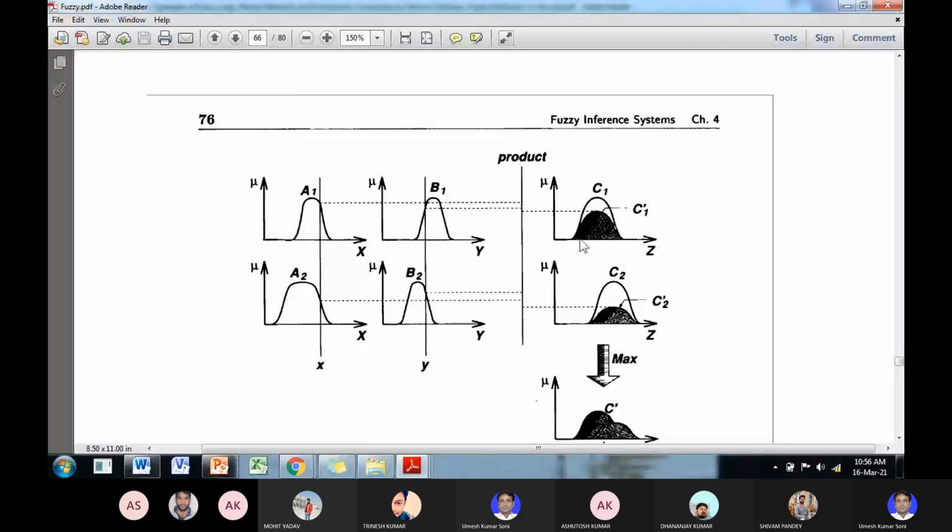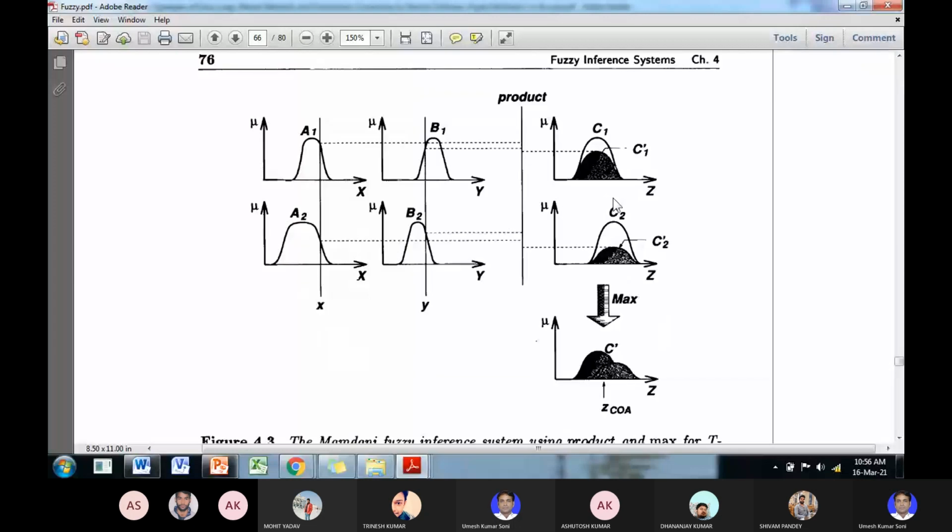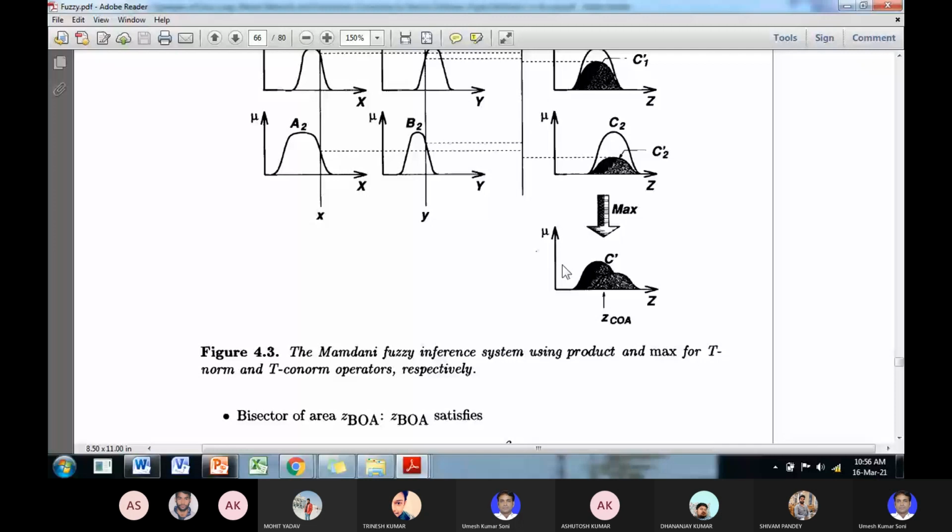Okay, and output C has C1 and C2 output membership functions. Then this is the center of area method.